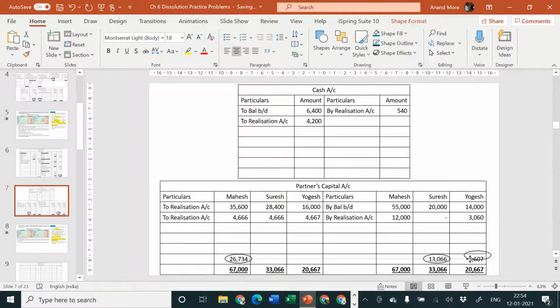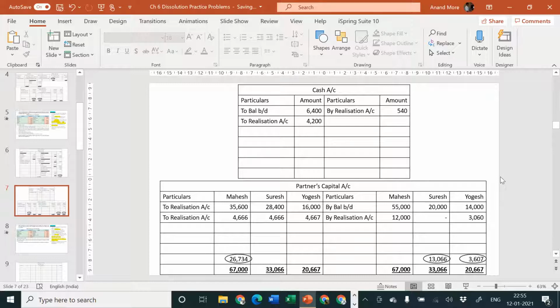So what is the meaning of this? The meaning is very simple, that Mahesh, his opening capital was rupees 55,000 plus he has taken over a liability of rupees 12,000. That means the firm owes him, the firm should pay him 55,000 towards his capital plus 12,000 because he paid one of the liability of the firm.